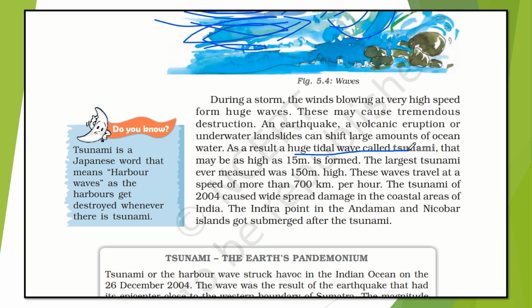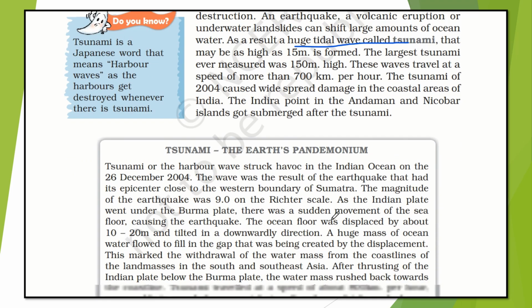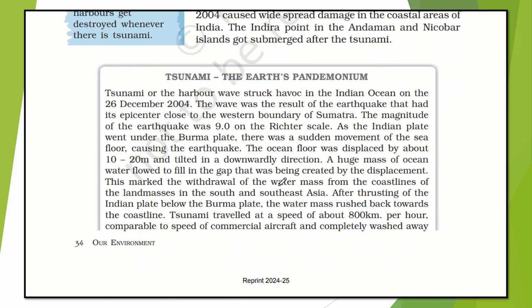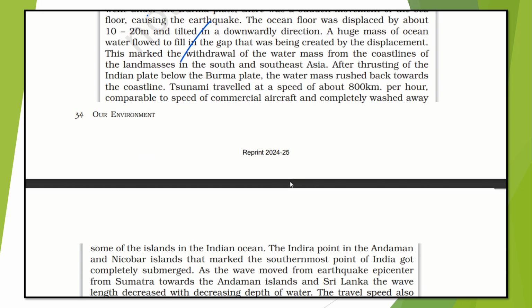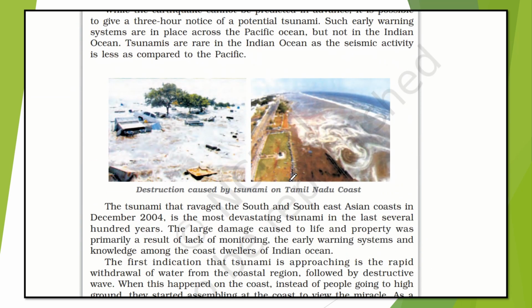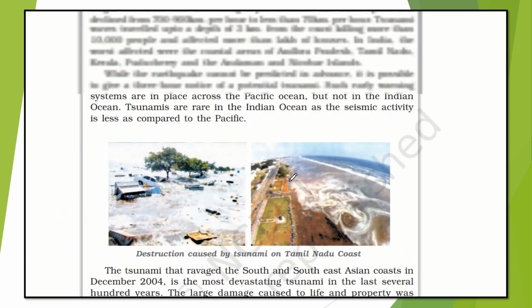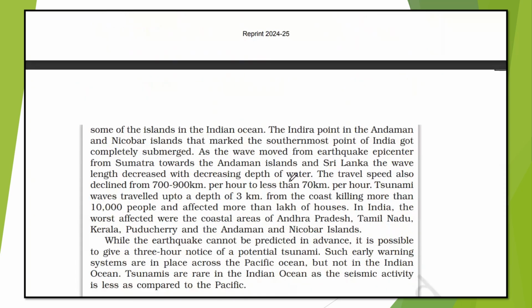So first of all, where did this word come from? Tsunami is a Japanese word that means harbor waves. As harbors get destroyed whenever there is a tsunami, that's why it is known as tsunami. So here is the entire description they have given about the tsunami, from 26th December 2004, and its origin also. You can just pause the video and read it. If I read it, then the video will be very big.